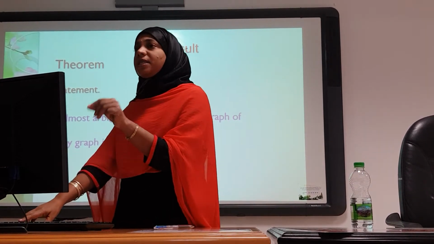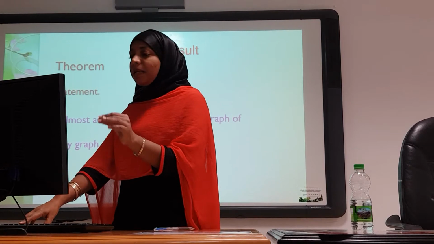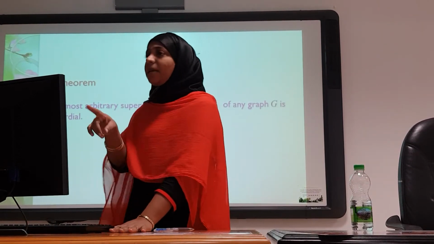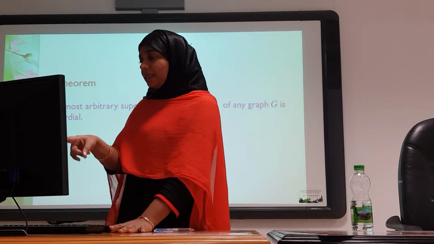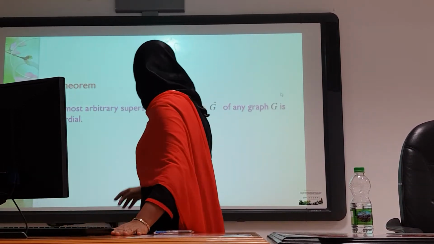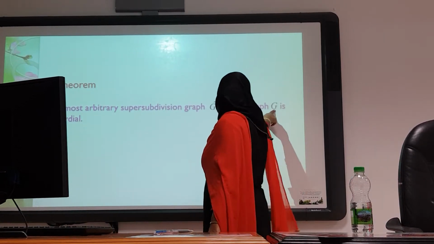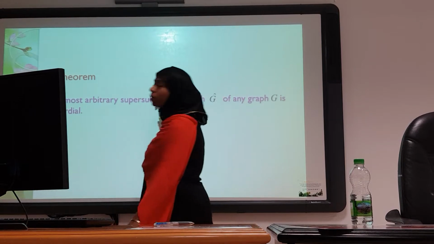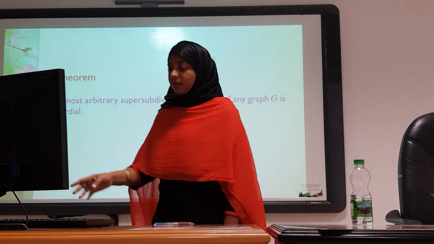Since the theorem statement does not contain any proper notations. What are the required notations? The same theorem statement in this slide I have given using proper notation. Here you can see I gave the notation for the graph as G, and the notation G cap is used to denote the almost arbitrary supersubdivision graph.